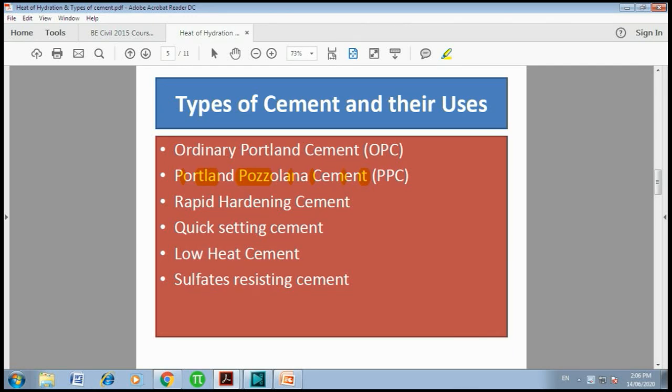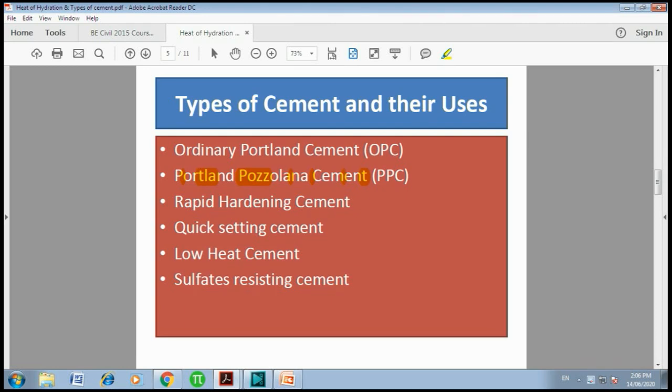Then the next one is rapid hardening cement. The name itself suggests that wherever there is urgency of work, meaning we need strength earlier, or it should gain strength earlier, in those cases rapid hardening cement is used. Normally the C3S content in this cement is higher compared to C2S. Okay, so this type of cement is normally used for road construction, wherever there is urgency of work.